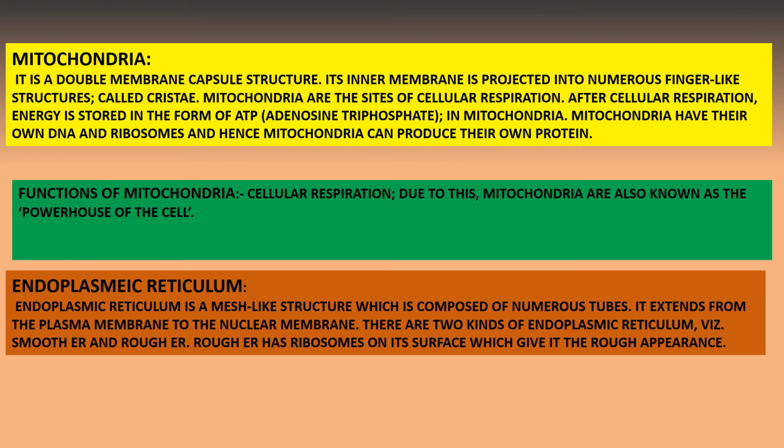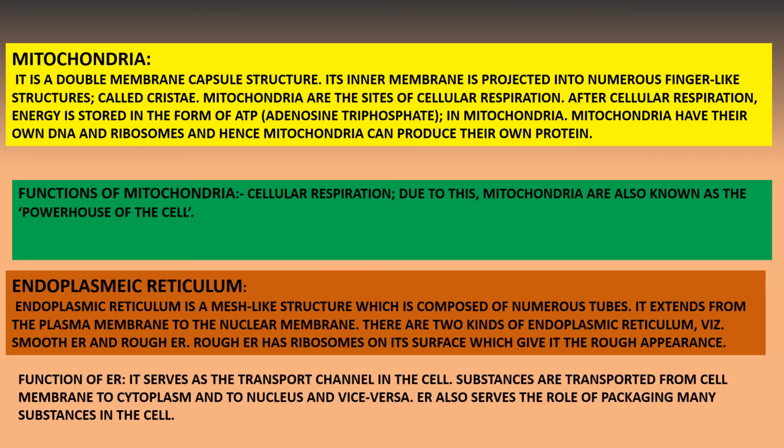Another very important cell organelle is the endoplasmic reticulum. It is a mesh-like structure present inside the cell. It extends from the plasma membrane to the nuclear membrane. There are two kinds of endoplasmic reticulum: smooth endoplasmic reticulum and rough endoplasmic reticulum, studded with ribosomes on their surfaces.